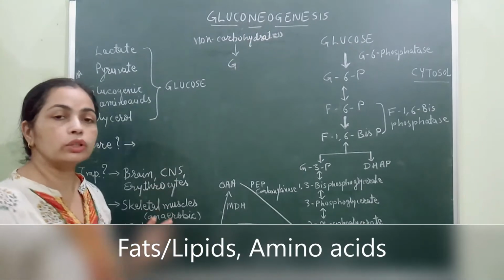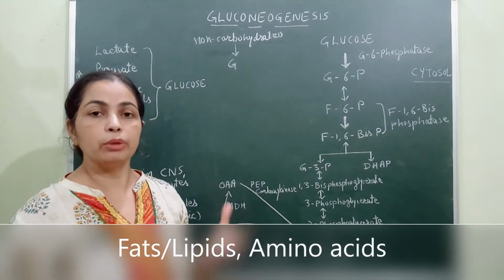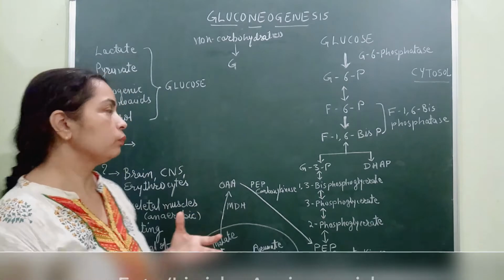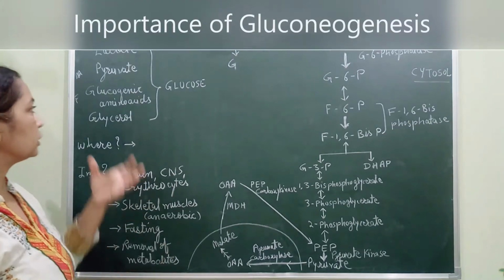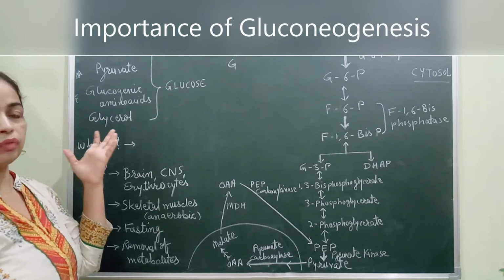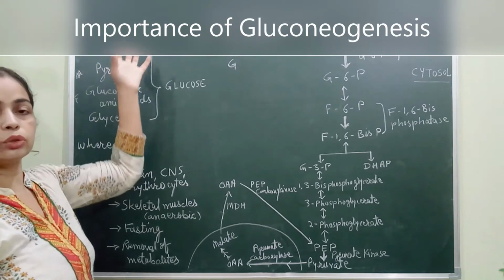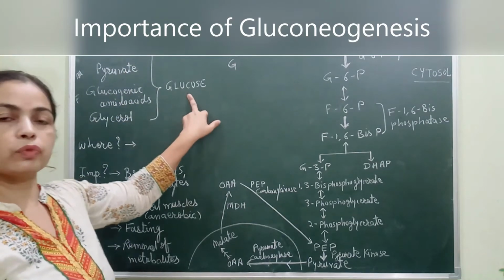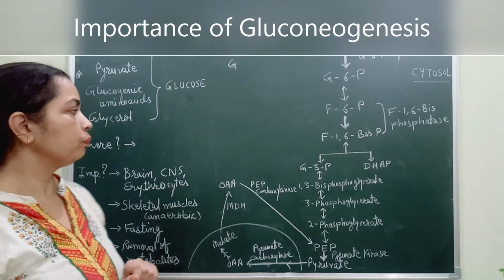Now what are the non-carbohydrate sources? These are fats, proteins, amino acids. Through them we get some substrates, such as pyruvate, glycerol from fatty acids, the glycogenic amino acids, and lactate. All these substrates are used for preparation of glucose in this gluconeogenesis pathway.